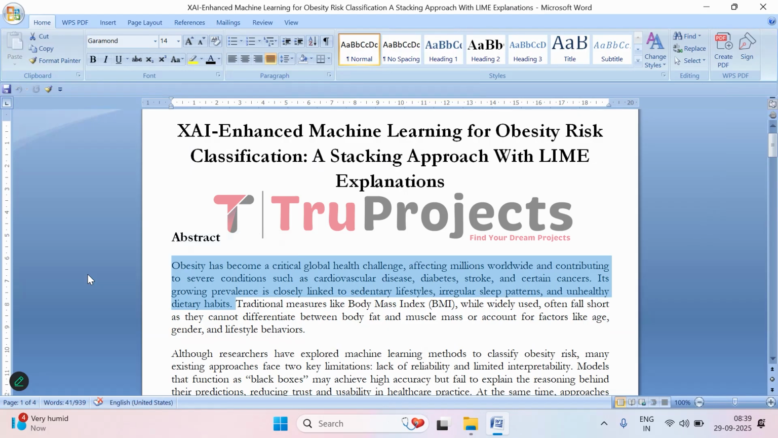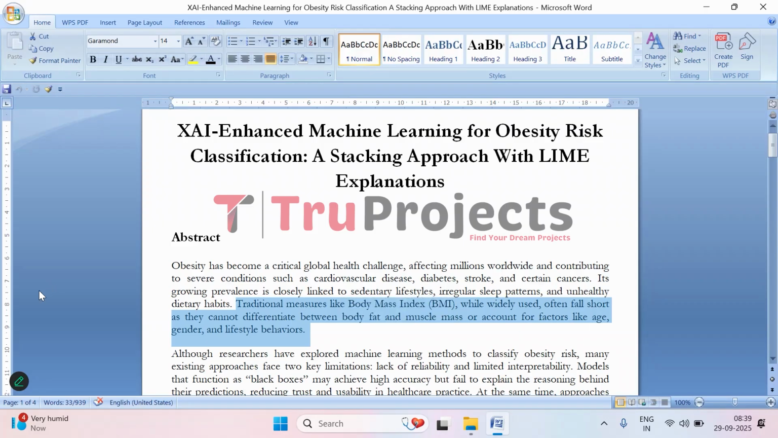Obesity is a really big health problem across the world right now. It doesn't just mean gaining weight. It actually increases the chances of getting serious diseases like heart problems, diabetes, strokes, and even some types of cancer. One of the main reasons more and more people are facing obesity is because of the way we live today. Many of us sit for long hours, don't sleep properly, and often eat processed or unhealthy food.